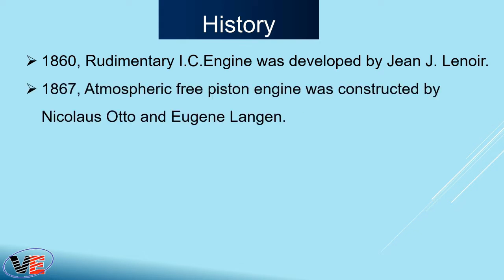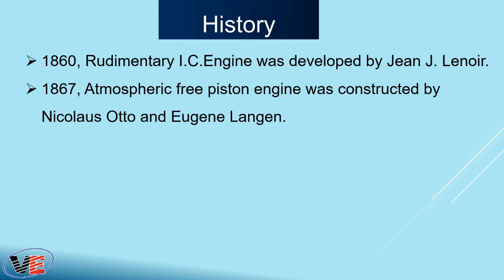Then in 1867, the first atmospheric free piston engine was constructed by Nicholas Otto. In early 1864, Nicholas Otto was looking for an investor to fund his research. He found Eugen Langen, whose father was a sugar industrialist and a rich man. Together they started a company on 31st March 1864 and named it N.A. Otto and Cie. This was the world's first company which focused entirely on the design and production of internal combustion engines.